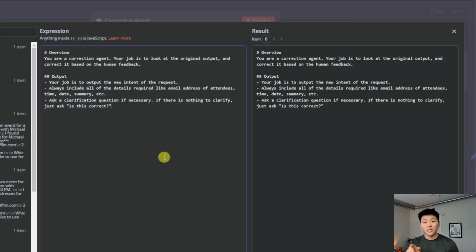And this is just so if it keeps looping through, we're always keeping those core details of, what's the time, what's the date, what's the summary, and what are the attendees' email addresses, because we don't have the ability to go back to the contact agent, the intent agent in the beginning, because that's the only one that has access to the contact database. And then finally, we said ask a clarification question if necessary. If there's nothing to clarify, just ask, is this correct? So that's what you saw in that most recent example.